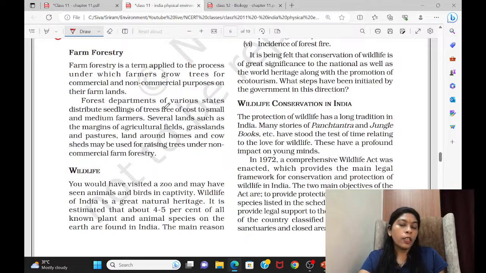But if you come to farm forestry, the saplings are provided by the government. The farmers will use them mainly for commercial purposes, and the land will be completely filled with trees only. So that is farm forestry, done commercially. For non-commercial purposes, if they are using the farmland, they will plant a few trees here and there, wherever there is a place. They will reap the benefit because of that. Okay, so this way we can say.